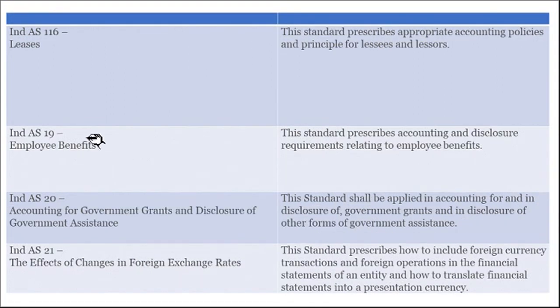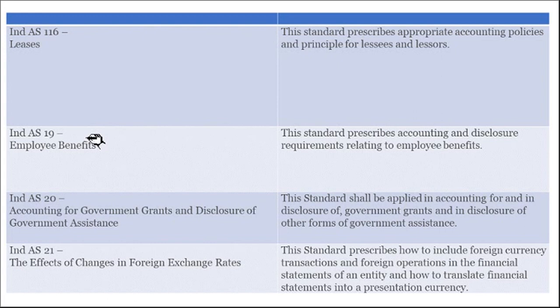17 is not there, 17 is removed. I think, see, very recently there were only Indian Accounting Standard 150. But after that, in 2019, they included 116 also, which is related to leases. And before, it was Indian Accounting Standard 17. 17 was leases and 18 was revenue. So both were omitted in 2019. So Accounting Standard 17 was removed, leases, and Accounting Standard 116 was included as leases. Clear? So 17 and 18 both were removed.